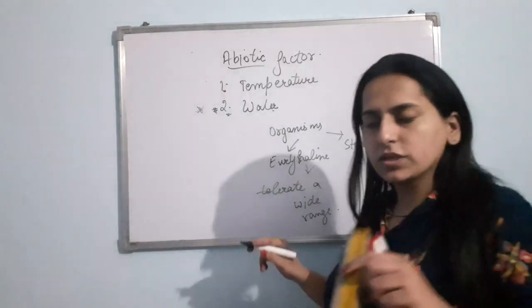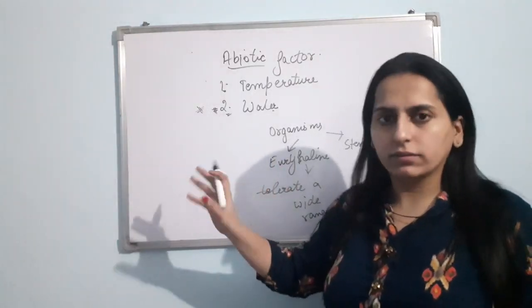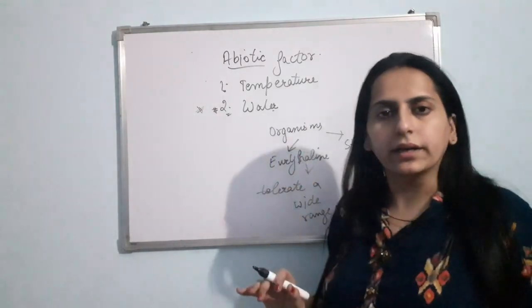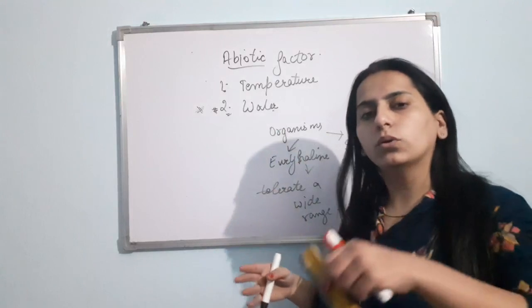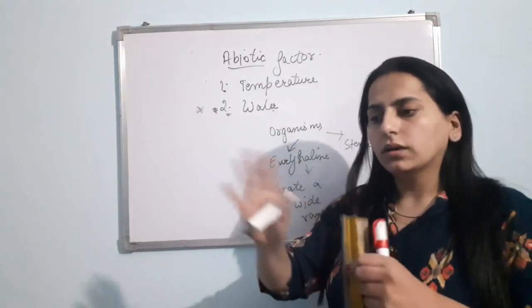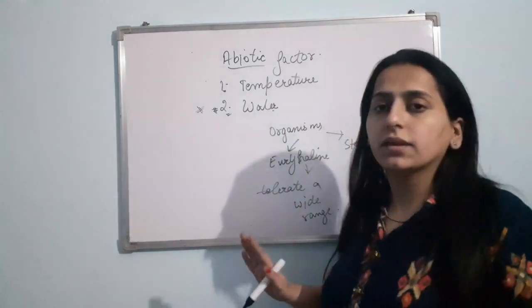It means suppose they are present in a water body having 5 parts per thousand salt content, and if they go to any other water body having a salt amount of, for example, 30, then they can survive.